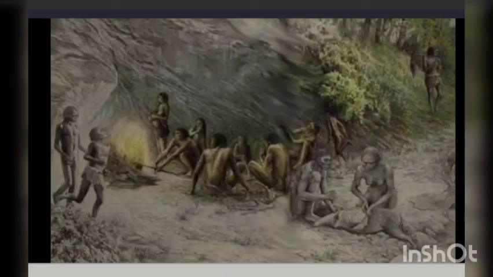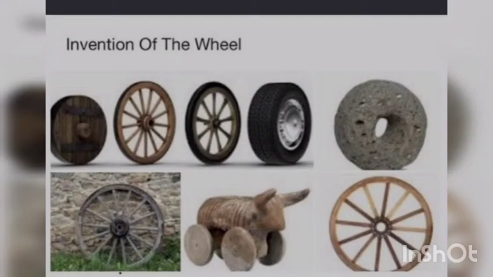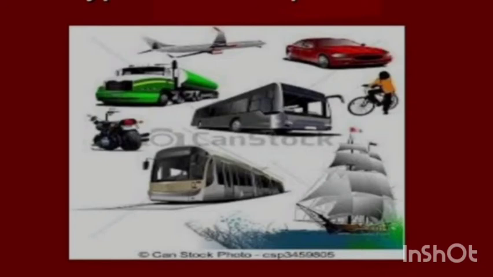Our early humans lived a simple life, children. But after the invention of the wheel, all the development came. After the invention of the wheel, what happened? All the development came. Especially transportation became easier and faster. In those days, moving from one place to another took a long time. But nowadays, if we need to go from here to America, we can go within a few hours. Through which way? Through airway, isn't it? So after the invention of the wheel, everything developed rapidly.